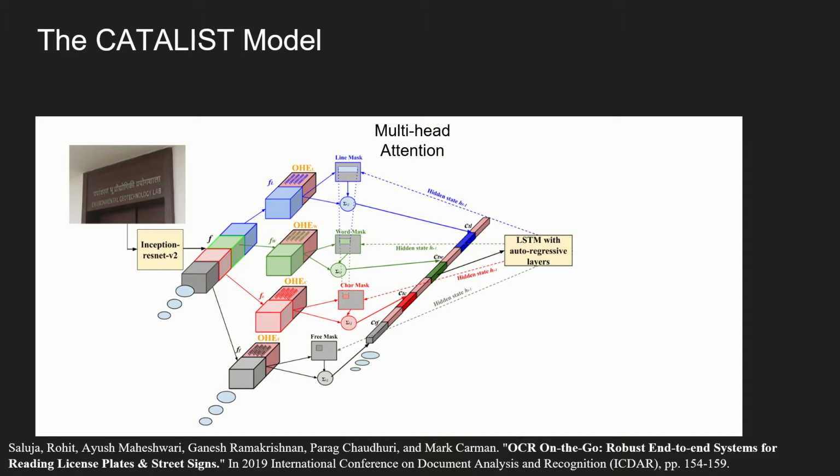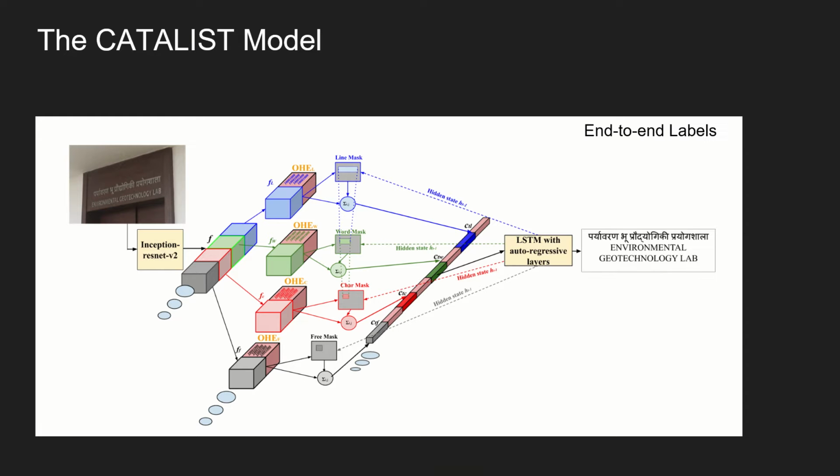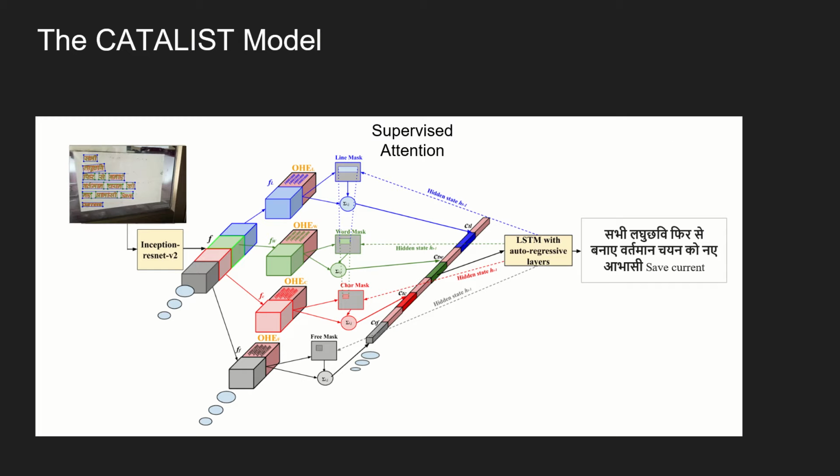The mask in green is enforced to lie within the line mask shown in blue by hard coding, and the mask in red is enforced to lie within the word mask shown in green via hard coding. And finally, we provide end-to-end supervision to this model. We also use supervised attention for Alchemist samples as shown in different colors here.